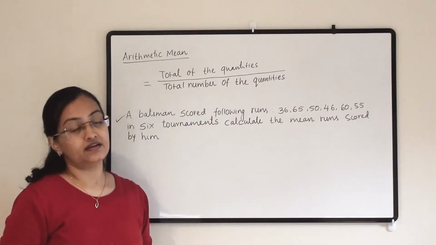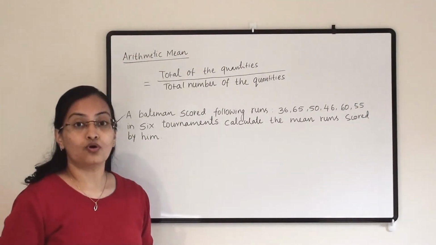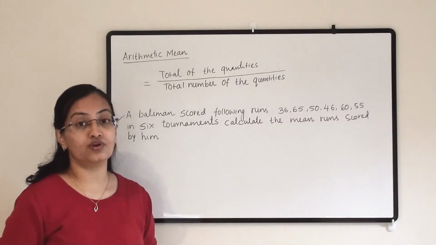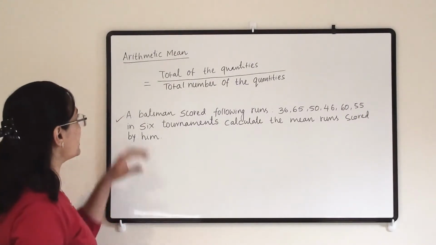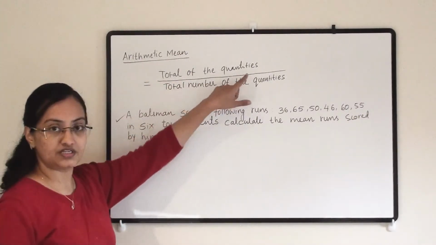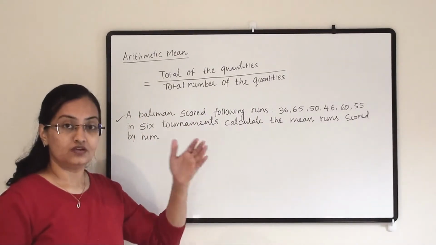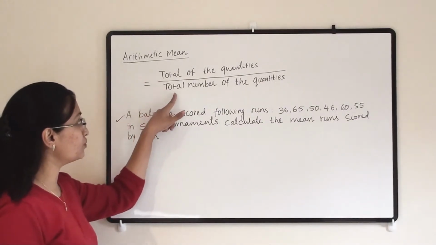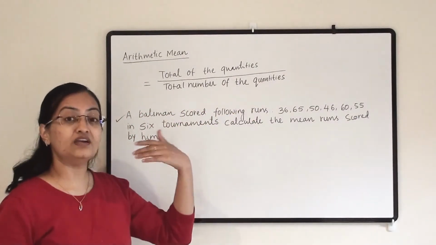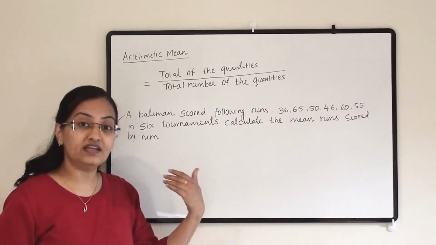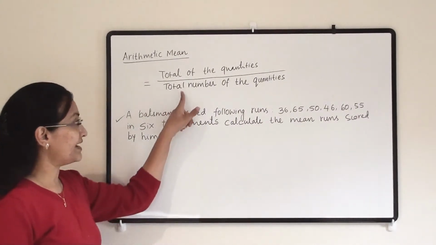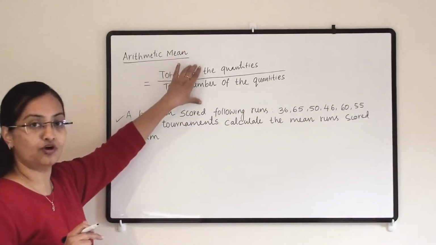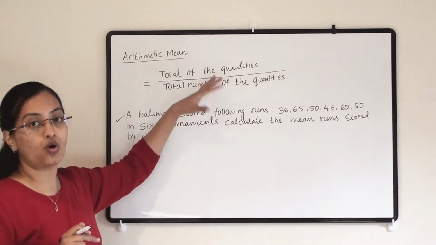Let us first understand arithmetic mean. We also sometimes call it the mean of the data, or in general terminology it is also known as the average of the data. Arithmetic mean is the total of the quantities divided by the total number of quantities. Add all the quantities together, and divide by how many quantities have been given to you. That number you write in the denominator. So this is the formula for arithmetic mean, the mean or average of the data.